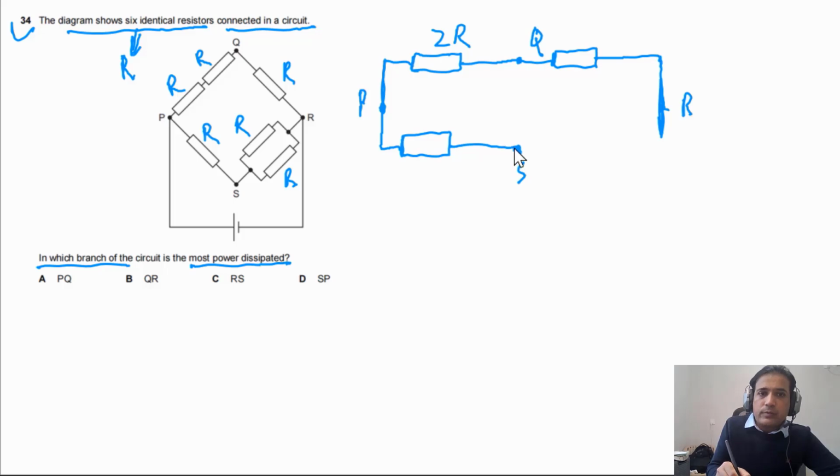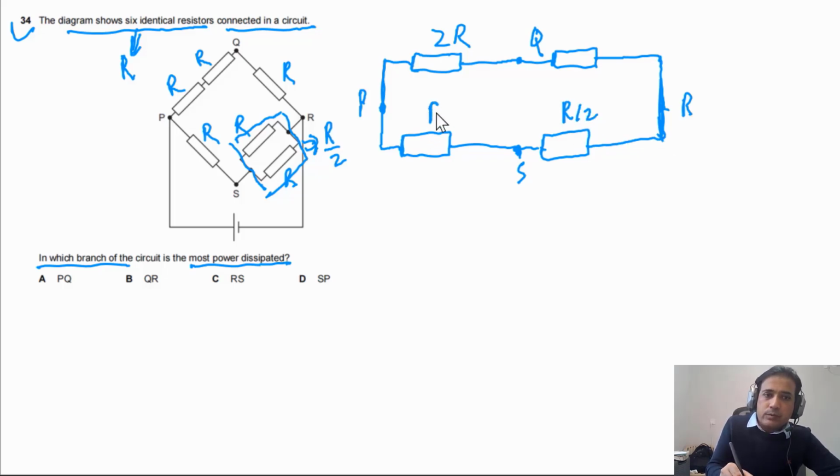And between S and R we have two resistors connected in parallel, so their total resistance should be R by 2. So we can draw one resistor here with resistance R by 2. And the power supply is connected here between P and R.